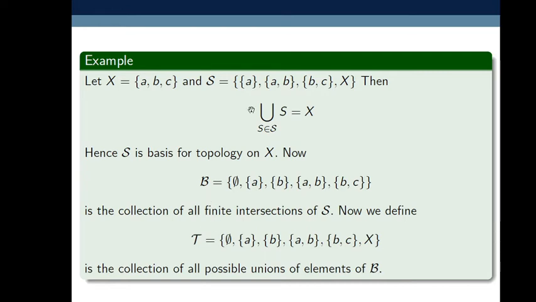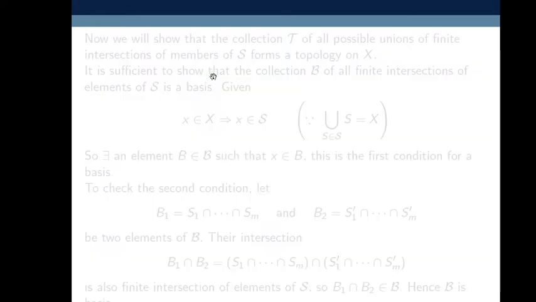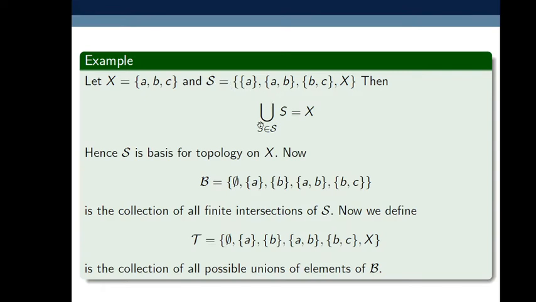So here first we showed script S is a sub-basis for a topology on X. Then we collect all the finite intersections of script S, which gives script B, and from these elements of script B we take all the possible unions and generate tau. Such tau is called the topology generated by sub-basis script S.